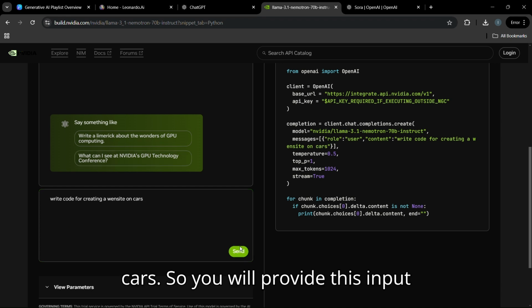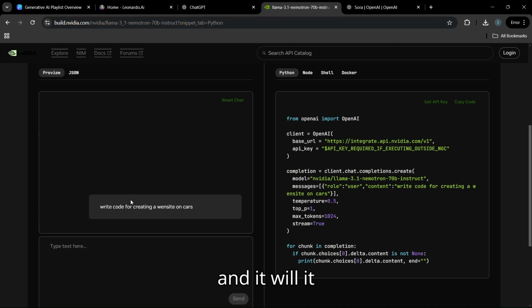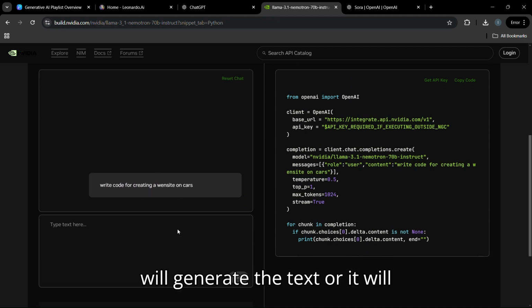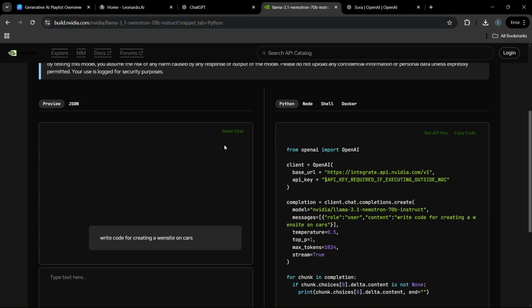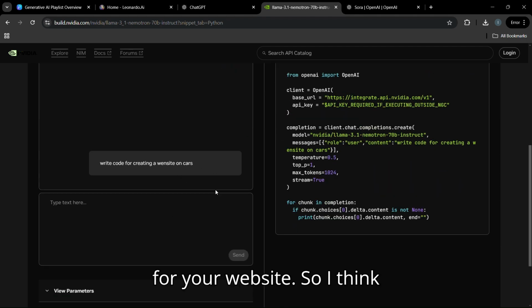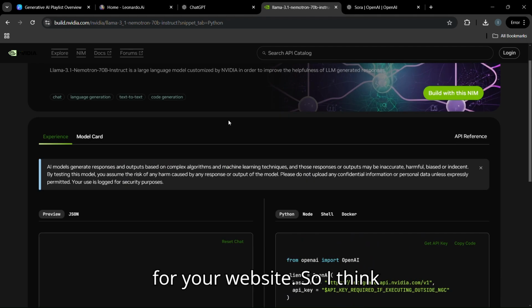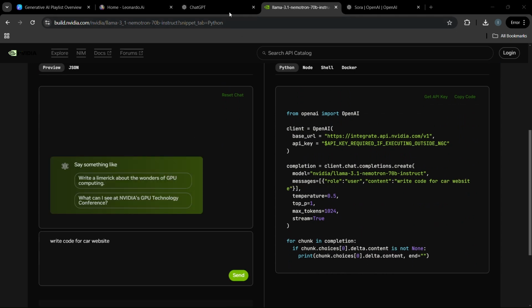So you will provide this input, and it will generate the code for your website. So I think there is some network problem.